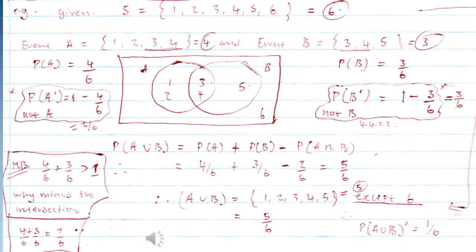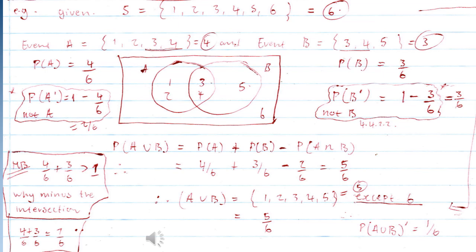So let's take note of the numbers first. Event A, we have 4 outcomes that we are likely to achieve when we are rolling a die. So the probability of achieving event A is 4 over 6, meaning for us to get 1, 2, 3, or 4, the probability is 4 over 6, which is the total number of the outcomes that you can get when you are rolling a die.